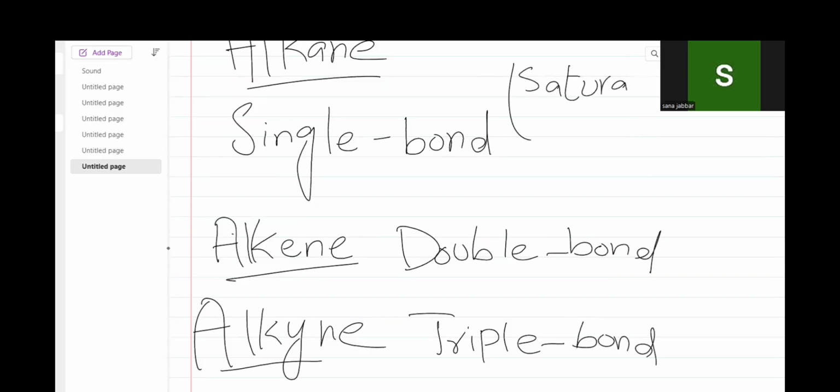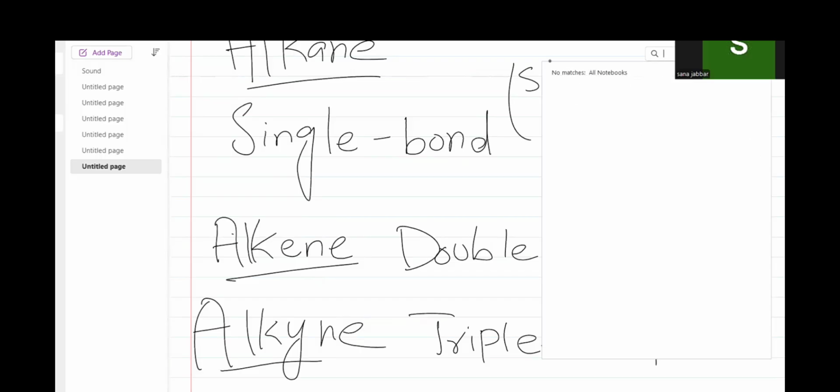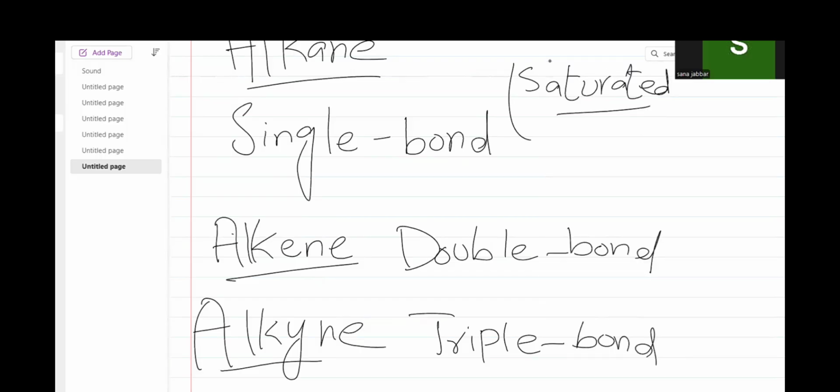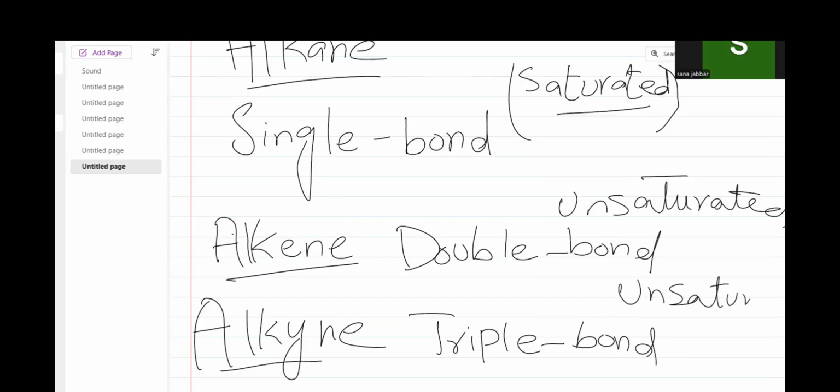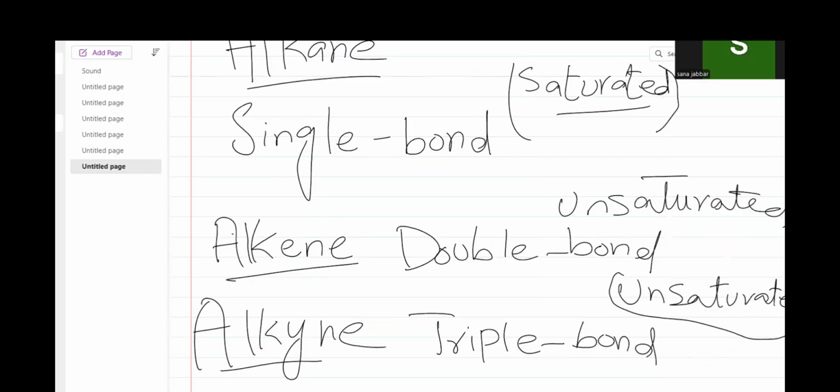Mind it and always remember that only alkane is a saturated hydrocarbon. And alkene is unsaturated, and alkyne is also an unsaturated hydrocarbon. You have seen the ghee; ghee consists of an alkane group.